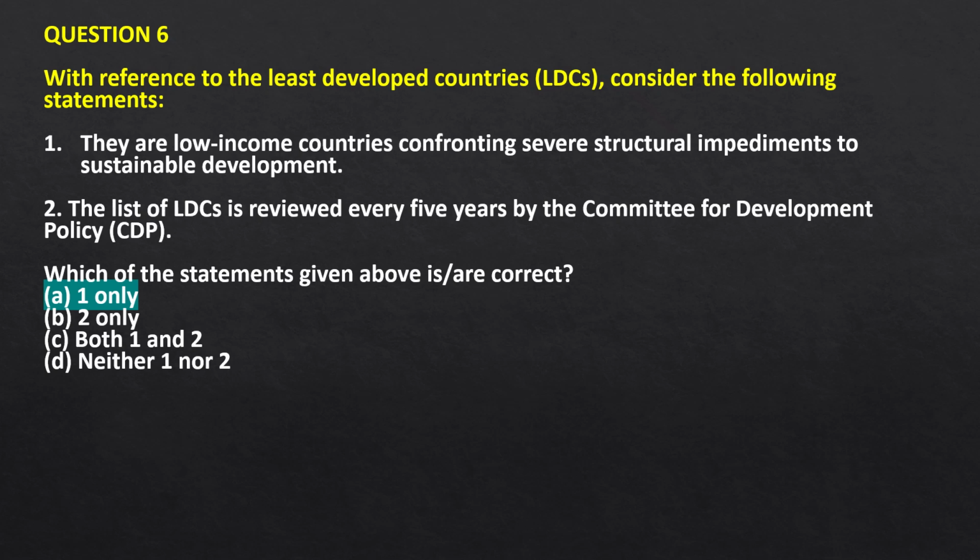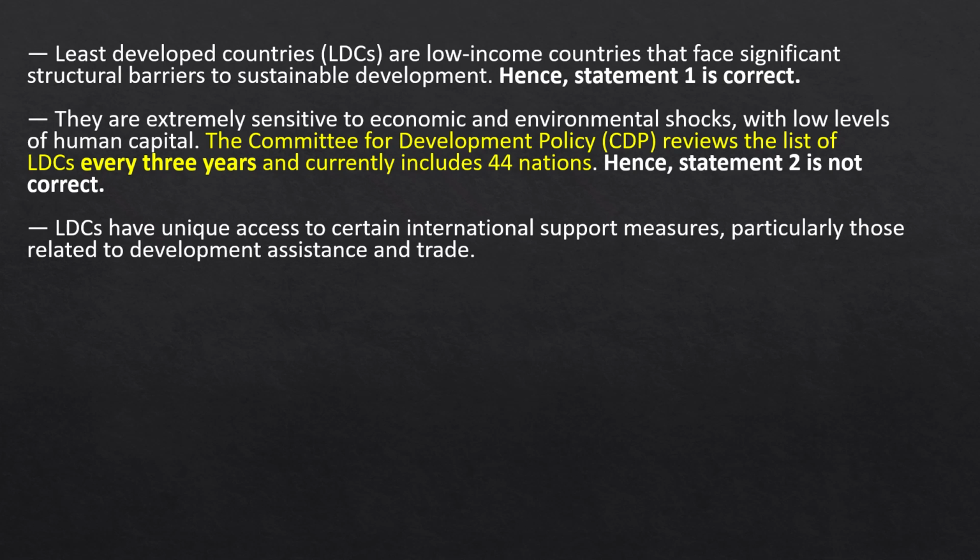That is, statement 1 is correct and statement 2 is incorrect, because the LDC list is reviewed every 3 years. So this is incorrect. Every 3 years by the Committee for Development Policy. The Committee for Development Policy reviews the list of LDCs every 3 years, and currently this includes 44 nations.